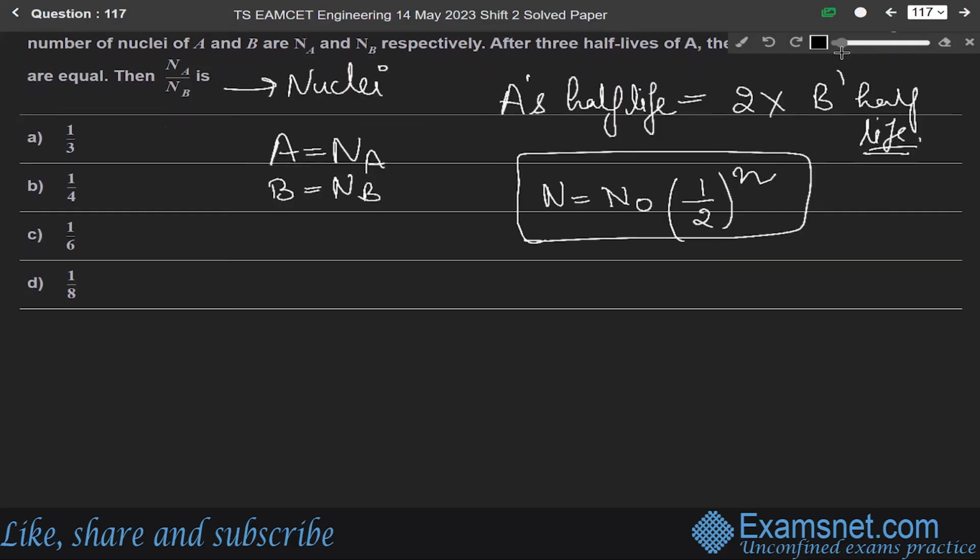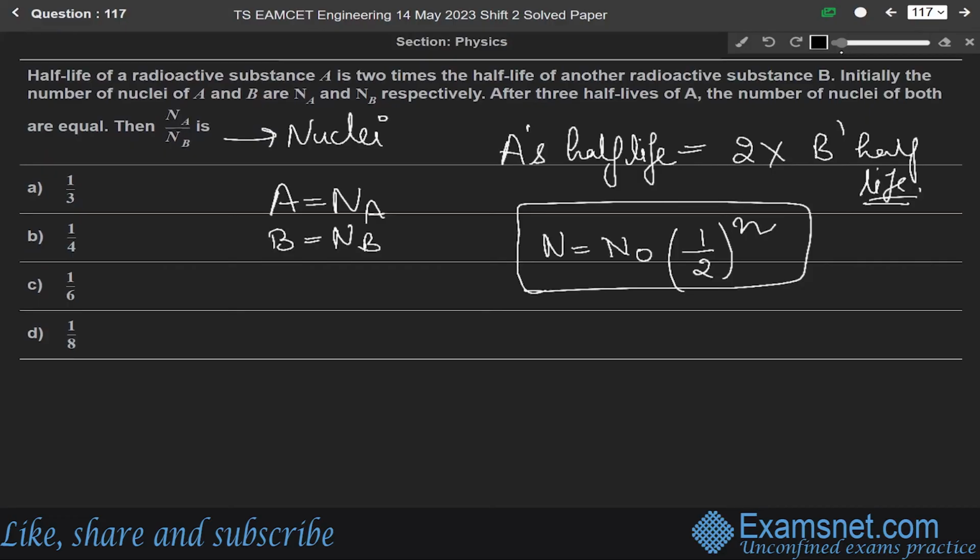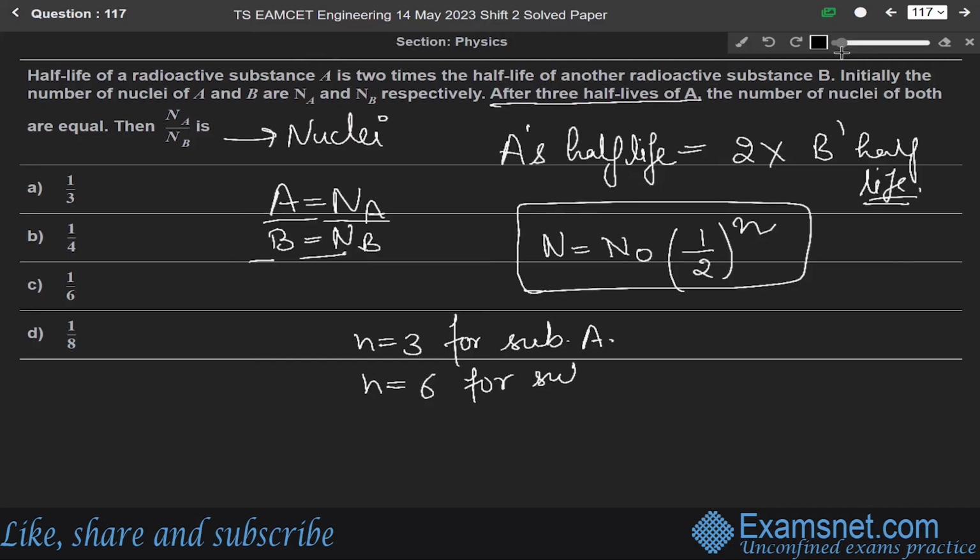So according to the question, we are given A with Na and B with Nb. For this, n equals 3 for substance A, and n equals 6 for substance B, since A's half-life equals twice the B's half-life.